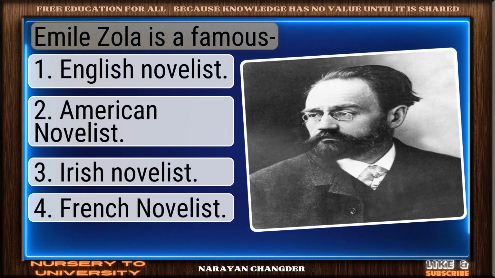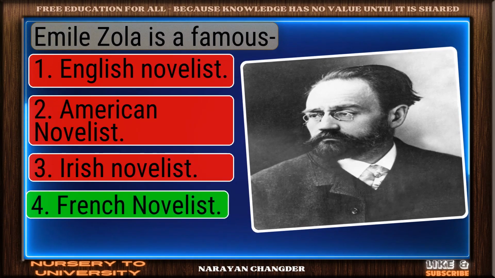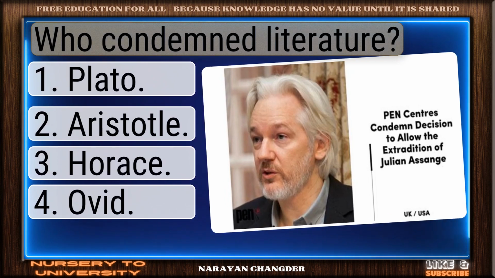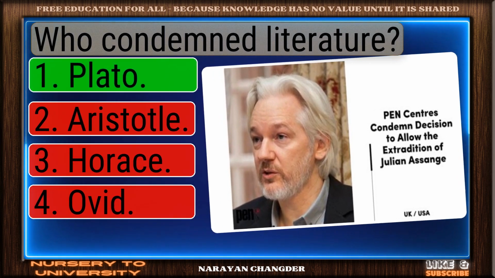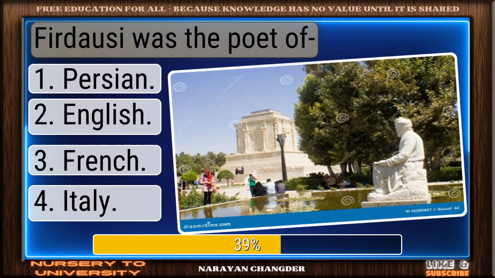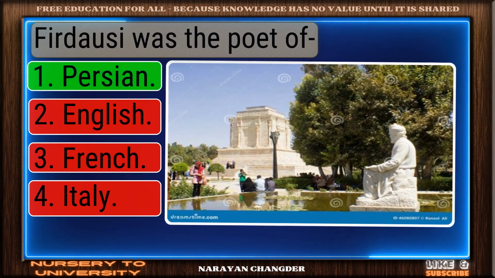Emile Zola is a famous... Well-reasoned. French novelist is correct. Who condemned literature? Exactly. Plato makes sense. Ferdowsi was the poet of... Valid point. Persian is true.